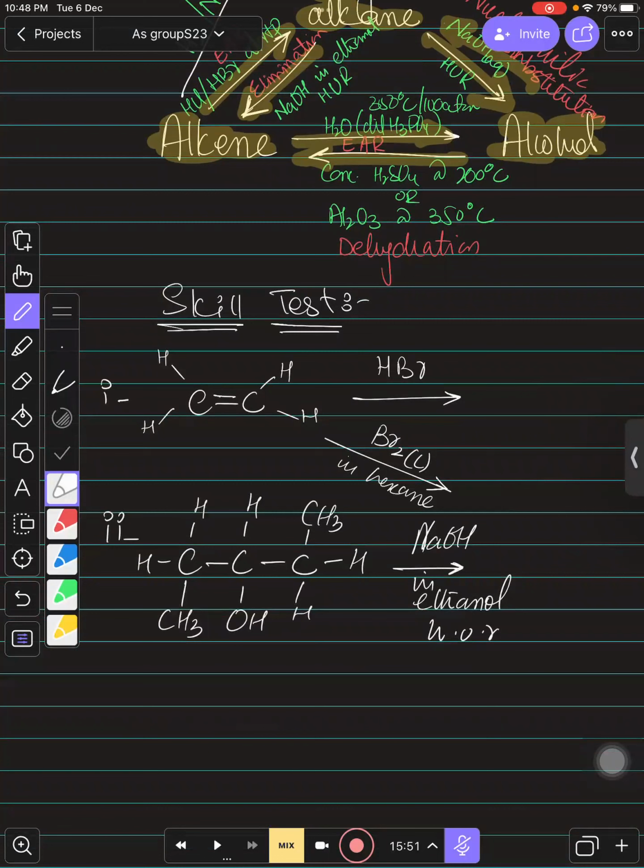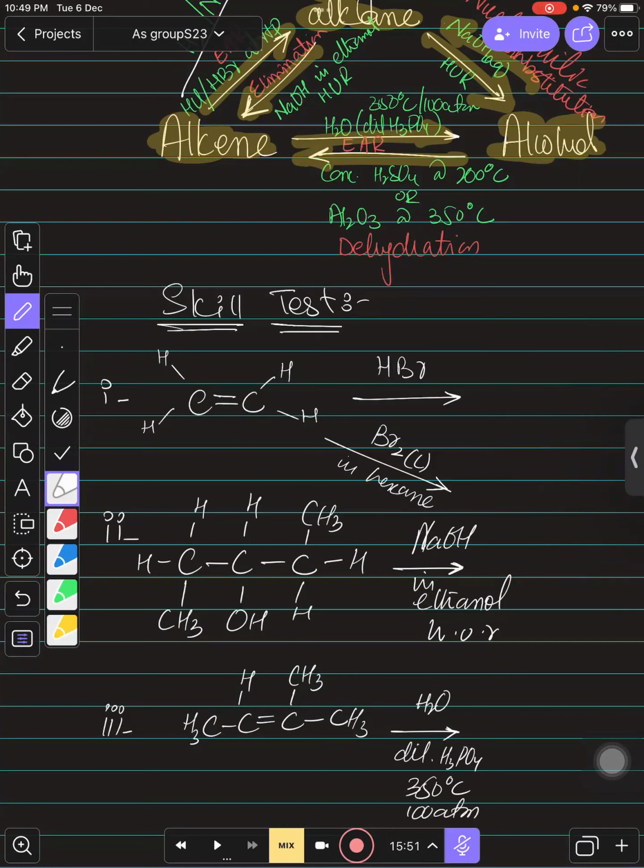And suppose you have this molecule, you have 1, 2, 3, 4 carbons, and on this carbon we have CH3. On this carbon we have H, this is CH3, this is CH3. What happens if you are treating it with water or steam, in the presence of dilute phosphoric acid? 350 degrees Celsius is the temperature and 100 atmosphere is the pressure, right?